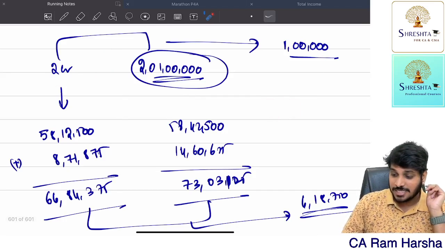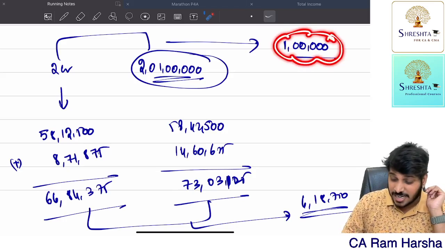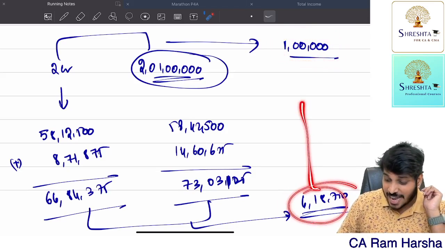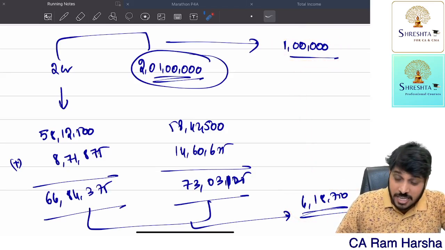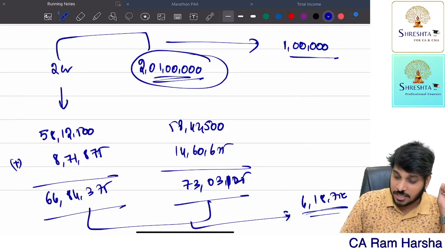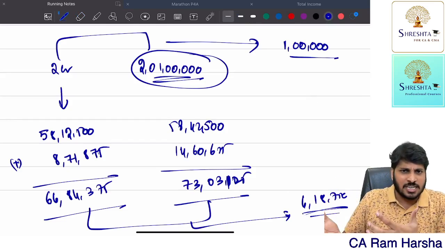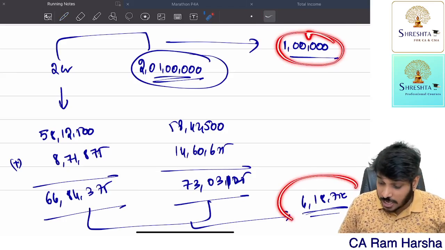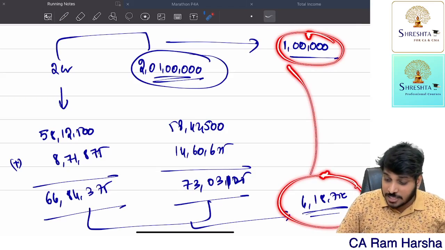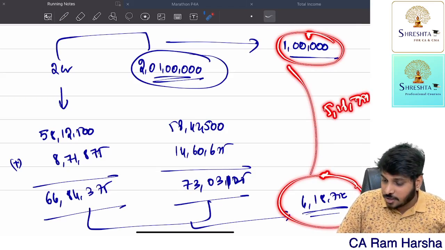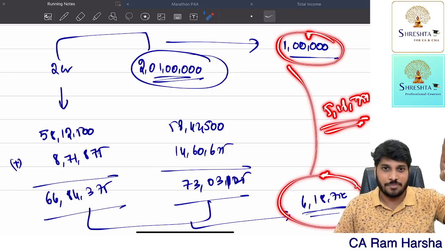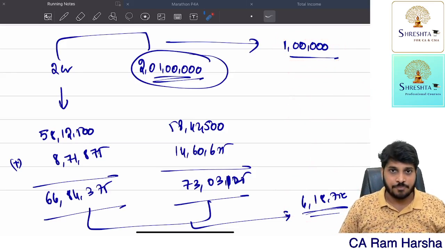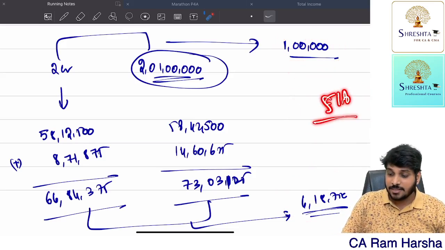See, for getting 1 lakh extra income, you are asking me 6,18,000 rupees tax. Now this tax amount is beyond the income itself. If I have additional income, I have to pay additional tax, I know. But here I have extra income of 1 lakh only, and you are asking me to pay 6,18,000, which means additionally you are asking 5,18,750 tax beyond my income. Please give me this 5,18,000 relief.